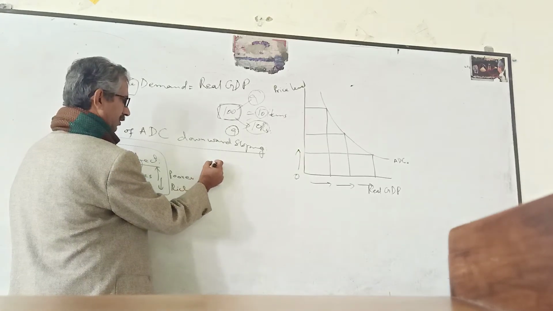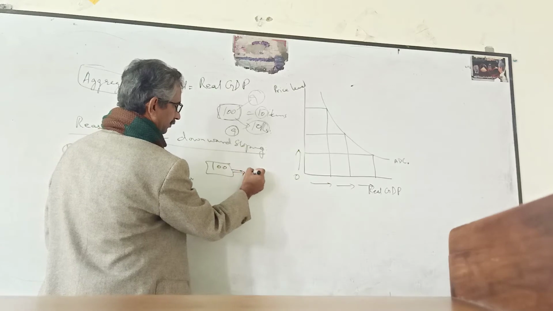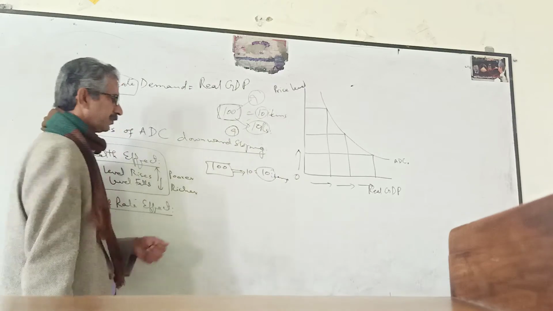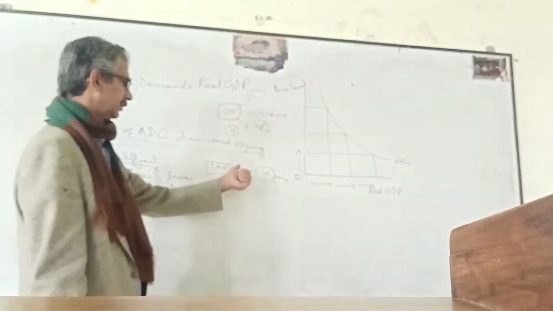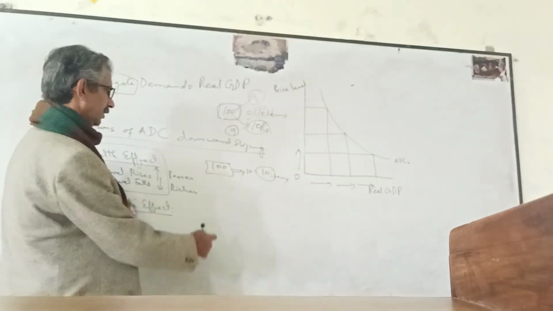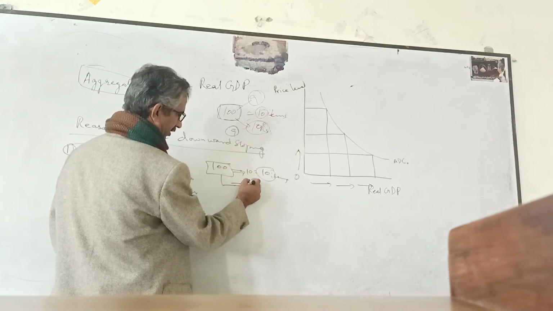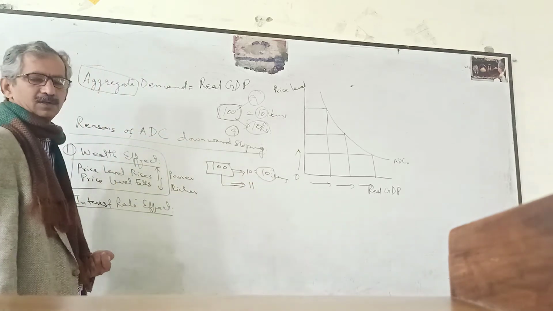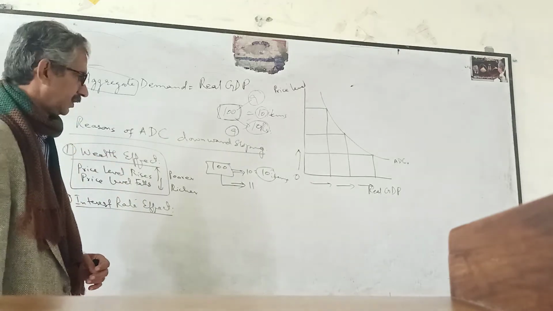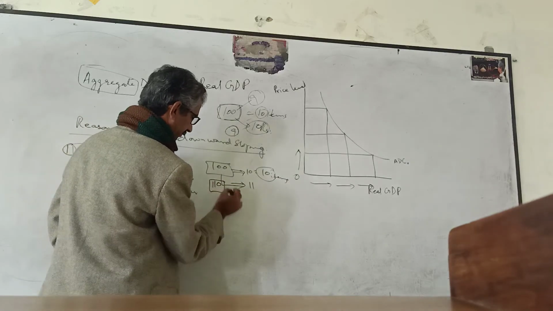Just suppose people have 100 rupees, at a price level of 10 they can buy 10 items. If the price level increases to 11, but people still need 10 items to maintain their living standard, they need 110 rupees.